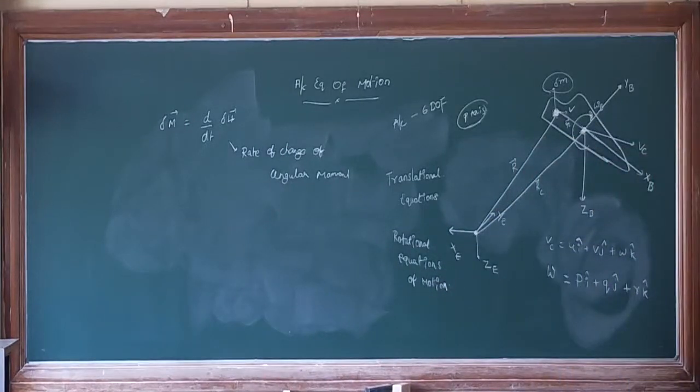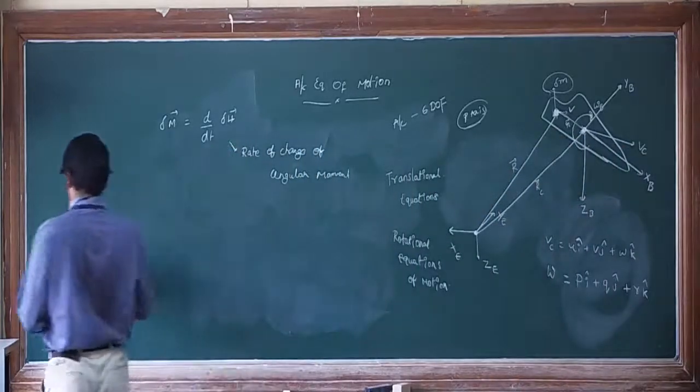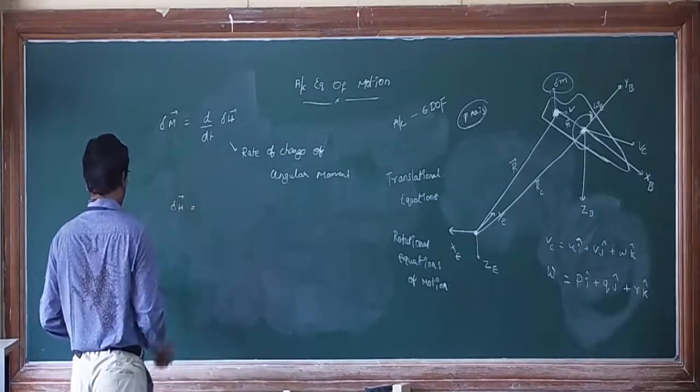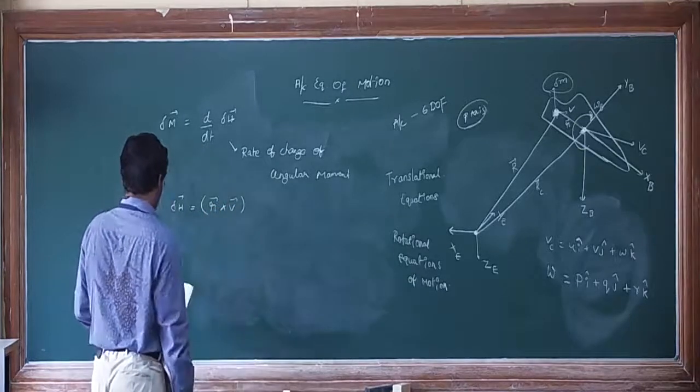What is meant by angular momentum? You can define angular momentum in vector notation as R bar cross V bar delta m.